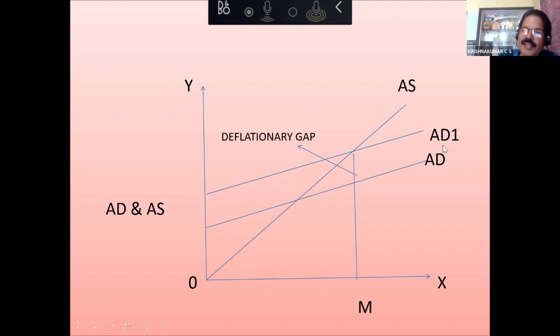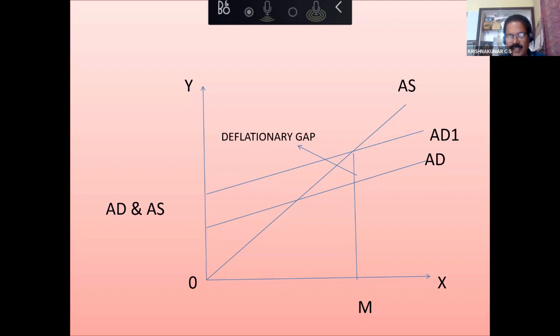Here also we have AD1, the desired aggregate demand. That means if aggregate demand were to be AD1, the economy would have been at equilibrium. So deficient demand also we can explain as the difference between desired aggregate demand and actual aggregate demand when the economy is at full employment.